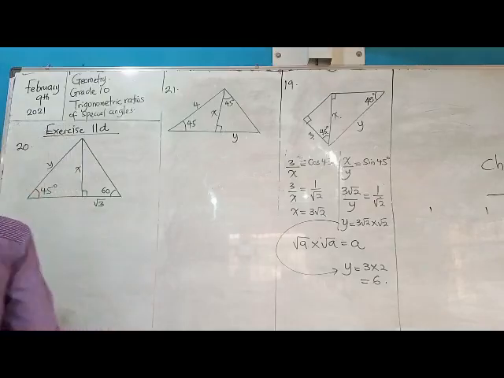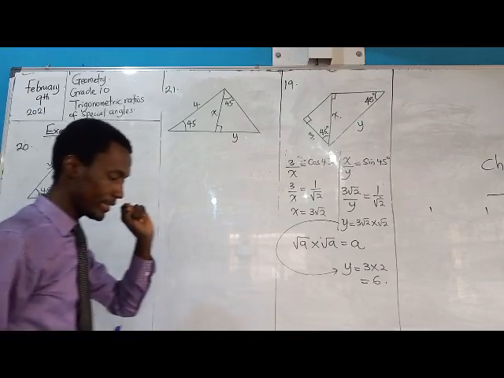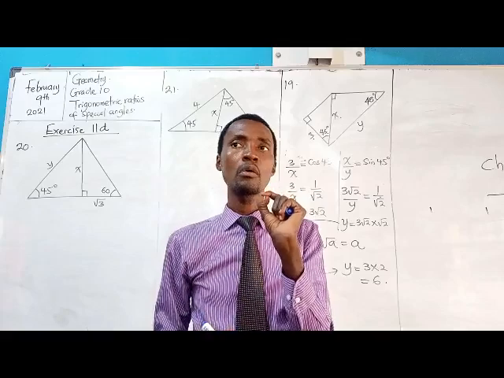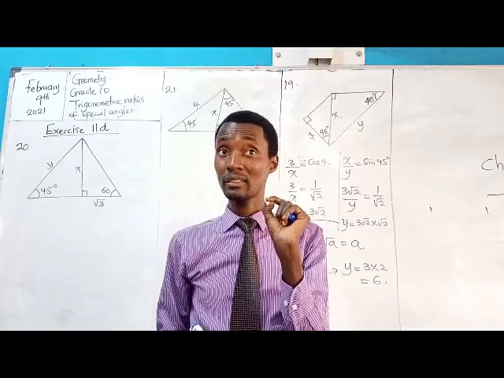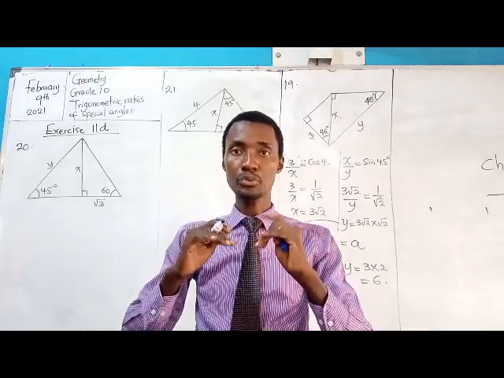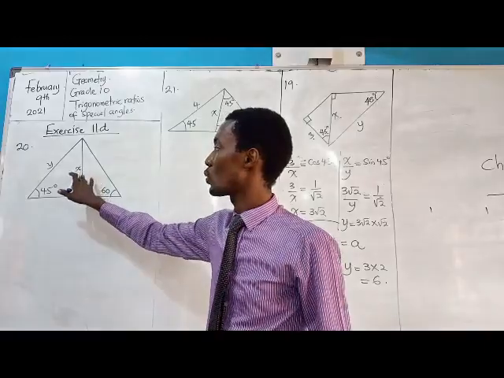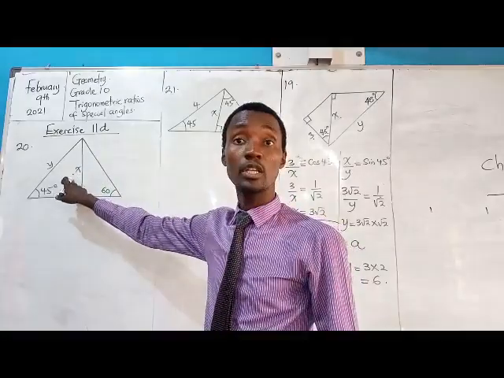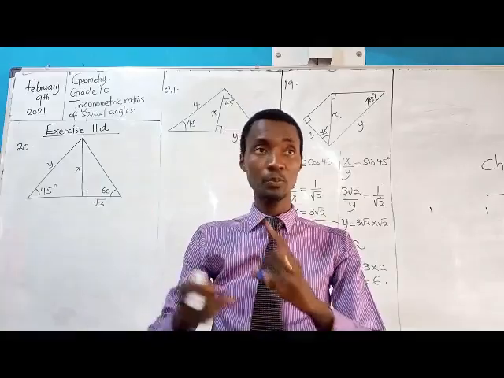In question 20, we are told to look for x and y. I think it's deliberate by the examiner or the writer to ensure we are looking for x first. But in reality, it will not always follow like that. It's deliberate, I think, for purpose of simplicity and trying to help us understand. The writer has asked that we should start with x, but not in every situation is x right for us to start with. Sometimes it will require that we do y first before we do x. Just a little observation there.